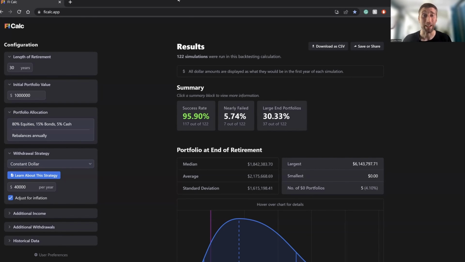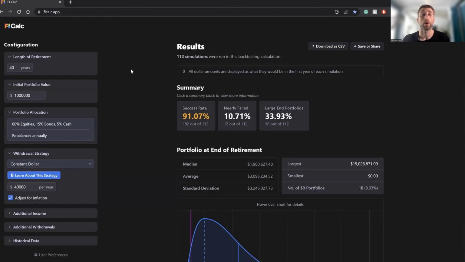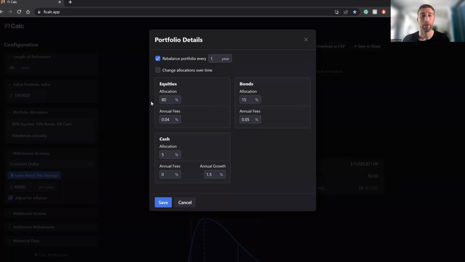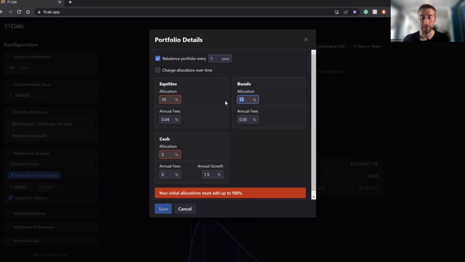We are going to be using FI Calc.app in order to create the perfect financial independence plan for you. Let's go ahead and look at the configuration right here on the left-hand side. So for our example, we're going to be saying that you're going to be retiring at the age of 45. So not so bad, pretty early retirement. And we'll assume that you're going to have a 40-year length of retirement. So let's go ahead and change that. 40 years. And you are going to have a portfolio asset allocation right here of 70% equities and 30% bonds.